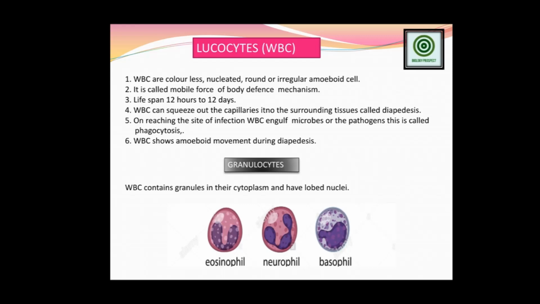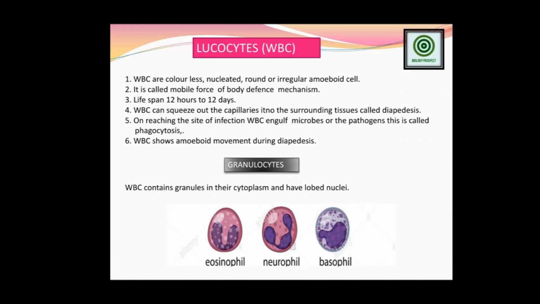For cytoplasm, among the 5 different types of WBC cells, some cells contain granules in the cytoplasmic part, and that is called granulocytes.